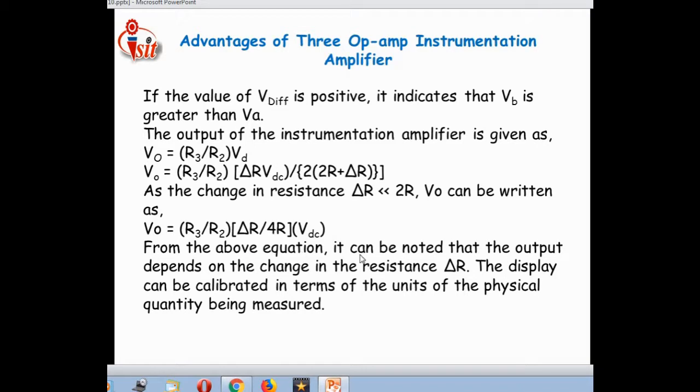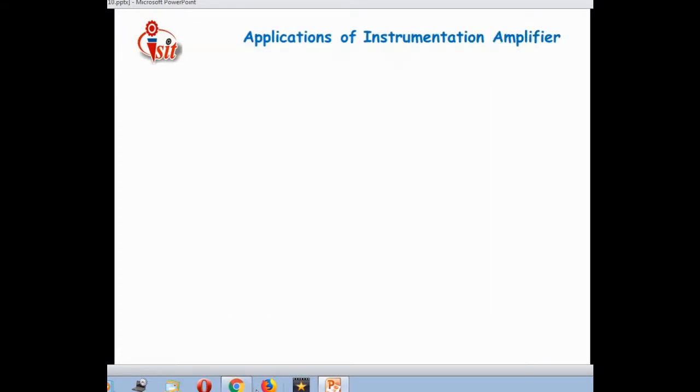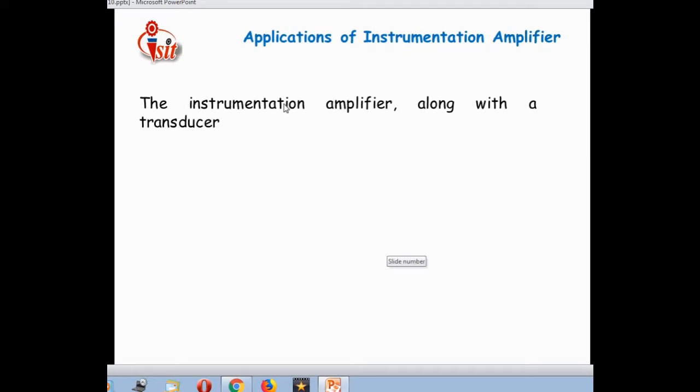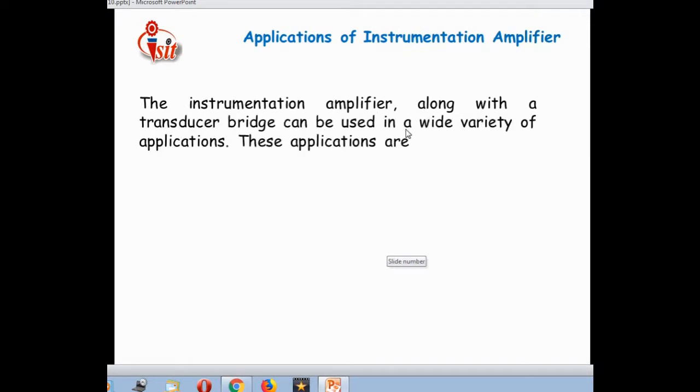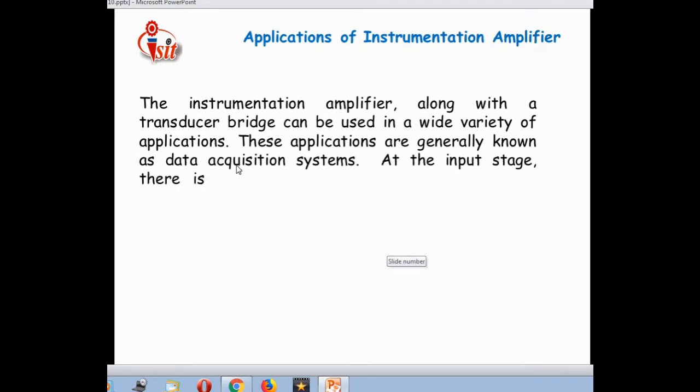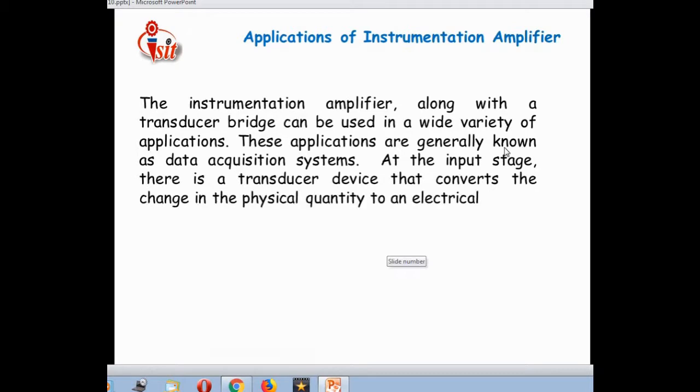From the above equation, it can be noted that the output depends on the change in the resistance, that is delta R. The display can be calibrated in terms of the units of the physical quantity being measured. Along with that, the instrumentation amplifier along with a transducer bridge can be used in a wide variety of applications. These applications are generally known as data acquisition systems.